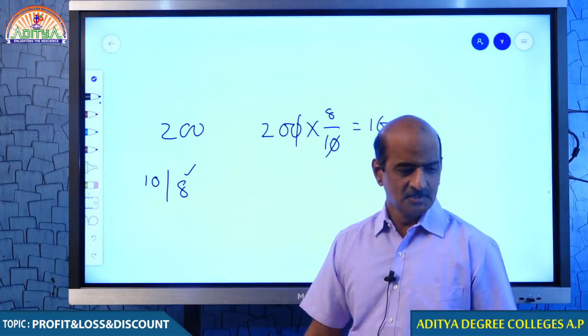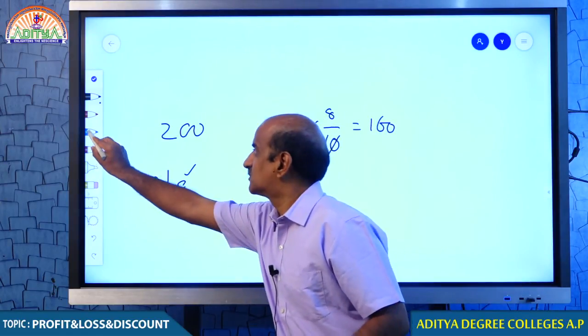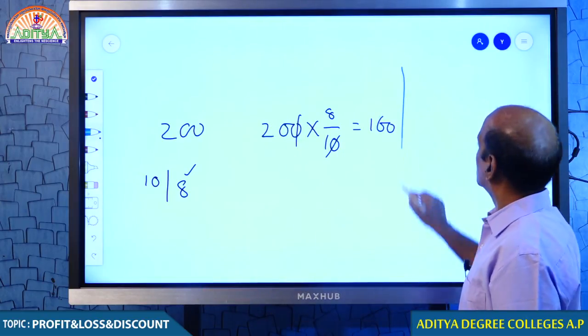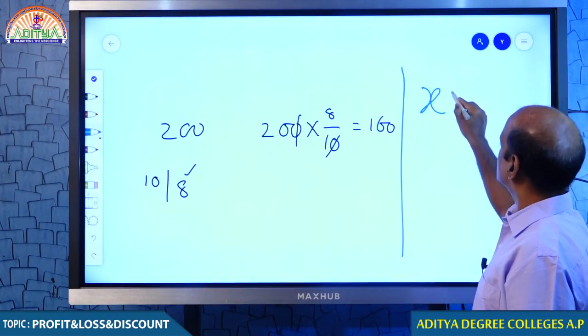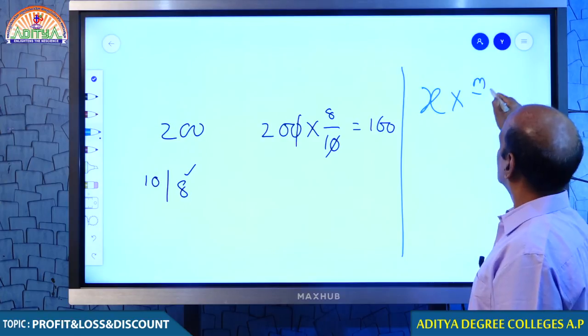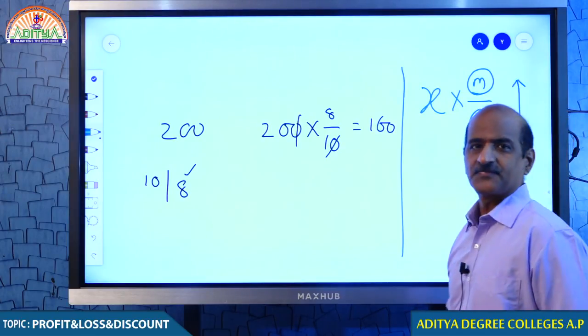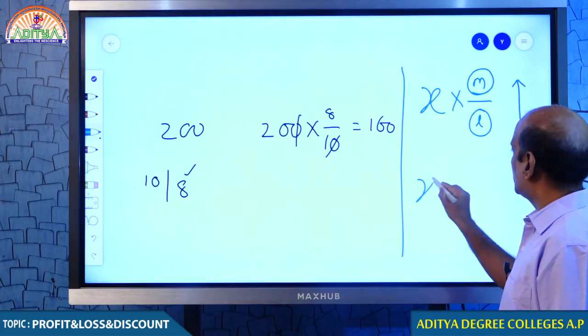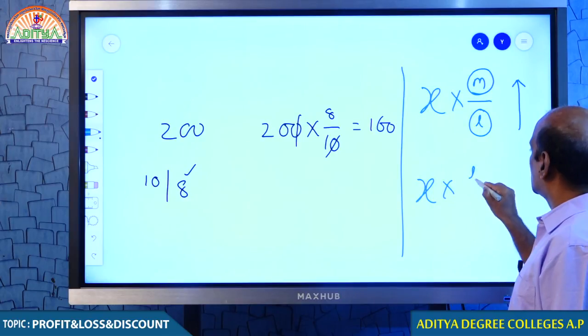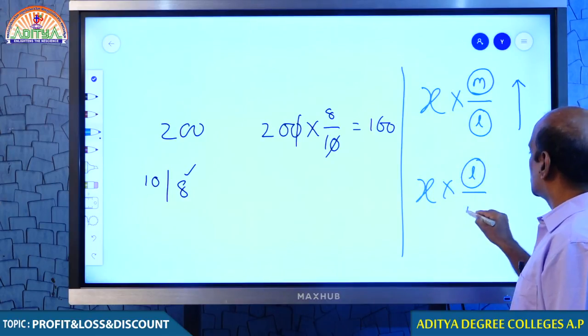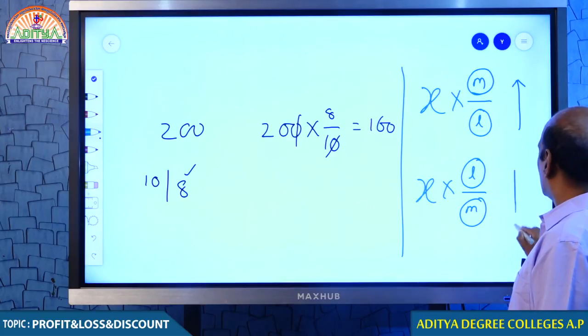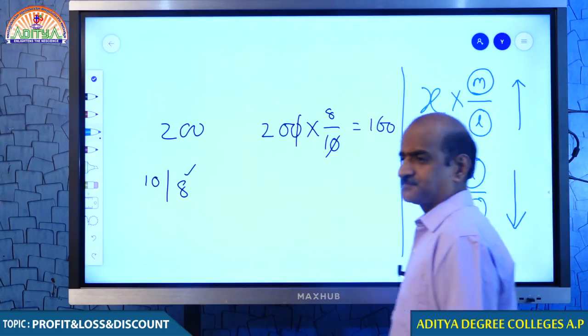You got the point? Let me come to the way again. Just look at that. If there is a value of x, if more is taken in the numerator and less is taken in the denominator, what happens? The value increases. And if you have x, and you take less in the numerator and more in the denominator, what happens? The value decreases.